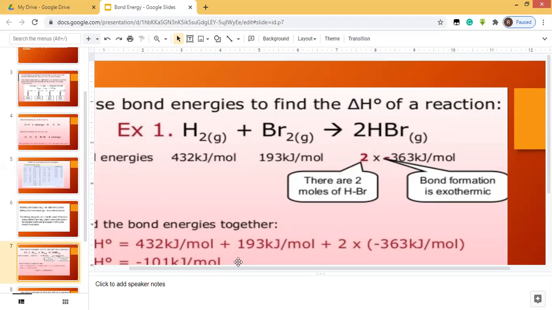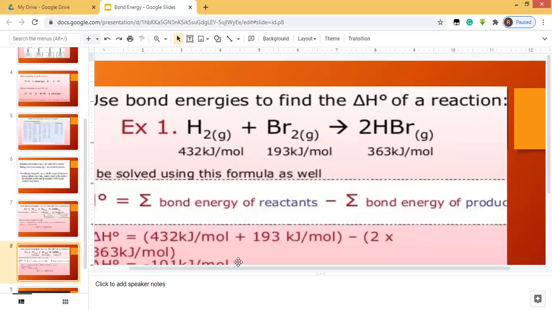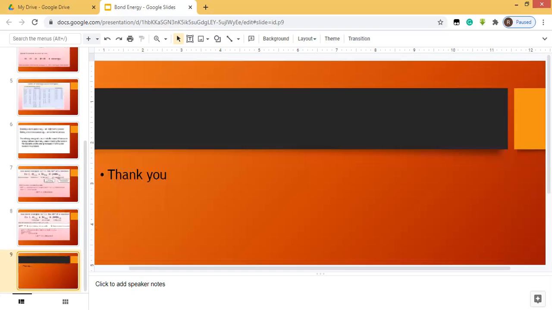You will get 1,101 kilojoules per mole. In other words, you may solve it like this: delta H can be calculated by the bond energy of the reactants minus the bond energy of the products. Simply add up the bond energies of the reactants and subtract the bond energy of the products, and you will again get the same energy. In this way, by using bond energy, you may calculate or find out the delta H of the reaction.